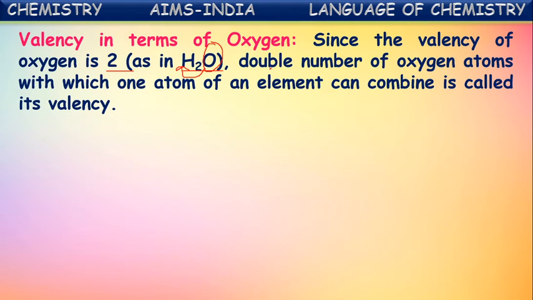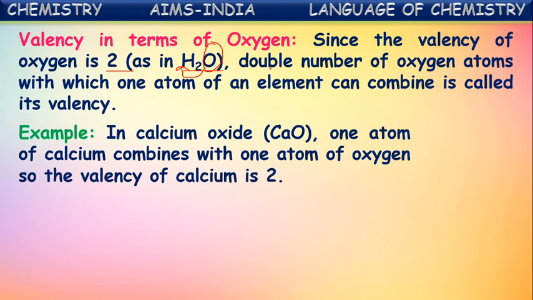Let us understand this by taking one example. In calcium oxide, one atom of calcium combines with one atom of oxygen. So the valency of calcium is 2. What we said here: double the number of oxygen atoms with which one atom of an element combines. In calcium oxide, one atom of calcium combines with one atom of oxygen.